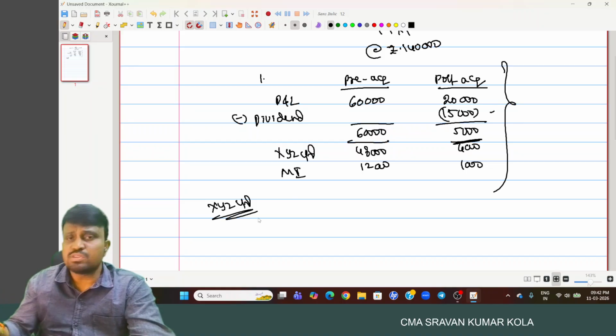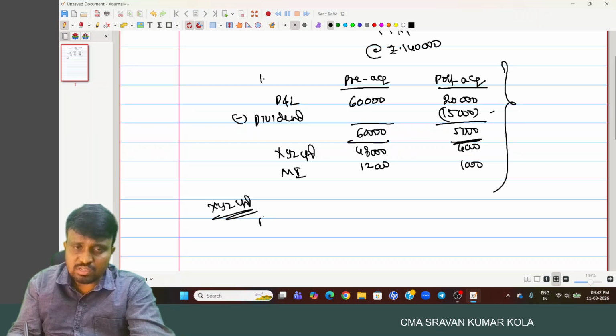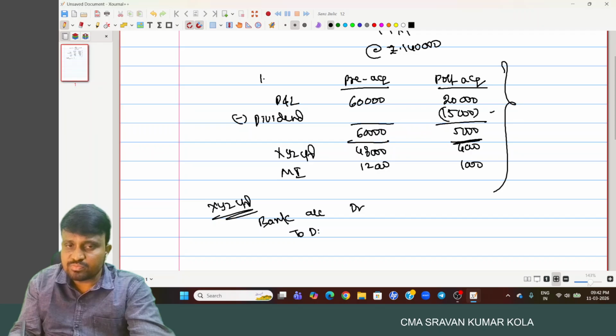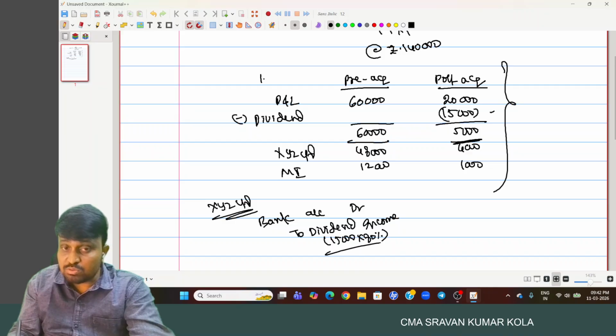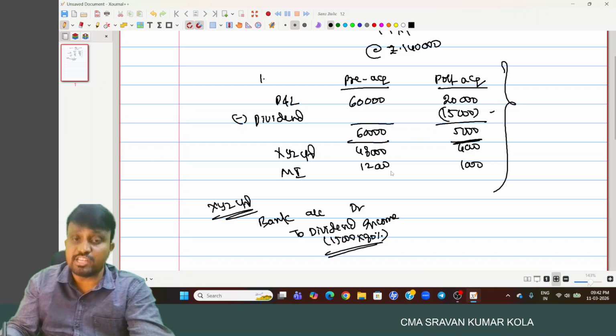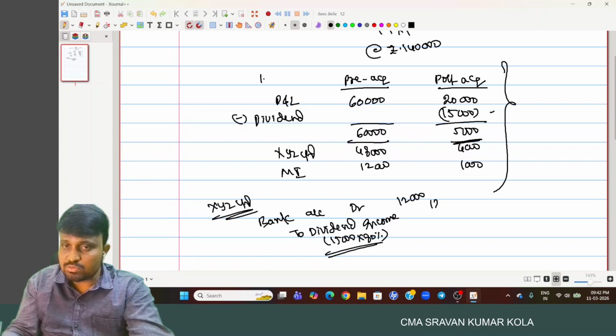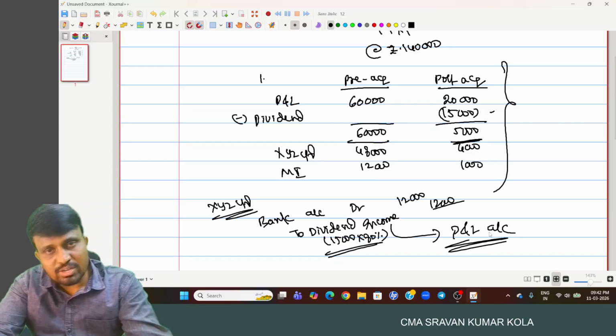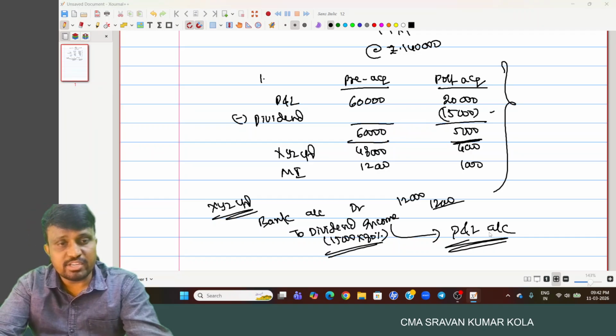So that is the income relating to the holding company only. They note it as what? Bank account debited to dividend income account. How much? 15,000 into 80%. Out of the total 15,000, they get only 80%. Means 12,000. And later, this dividend income is transferred to the profit and loss account. Dividend income account debited to profit and loss account.